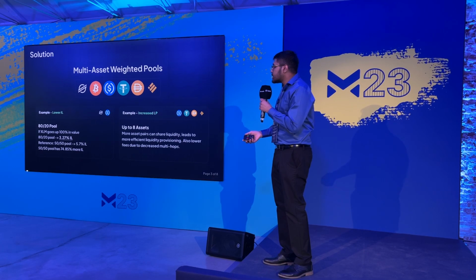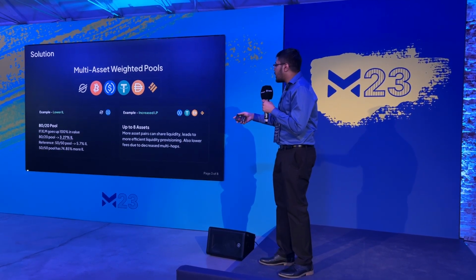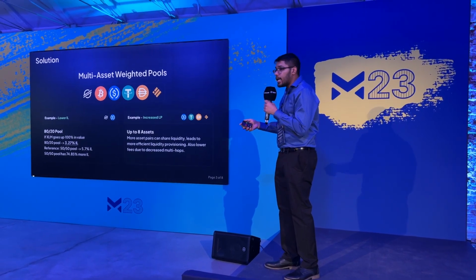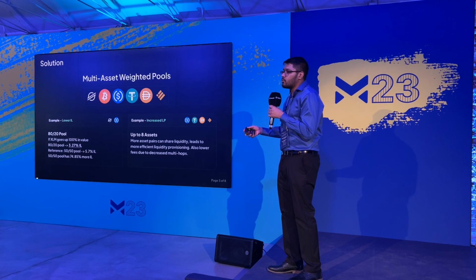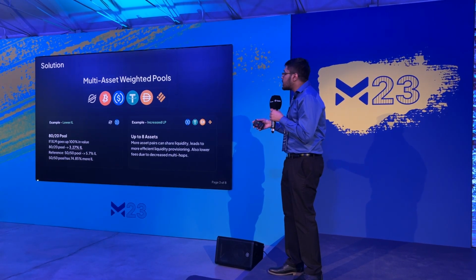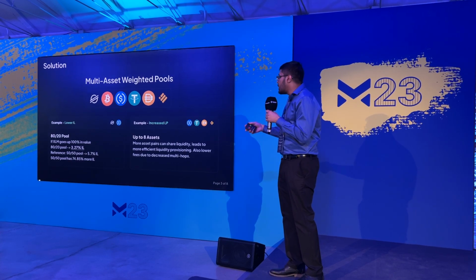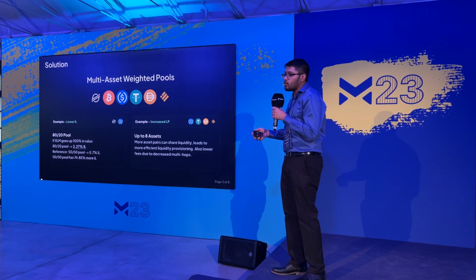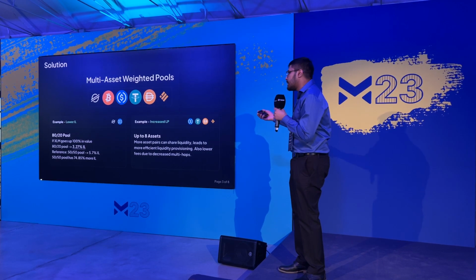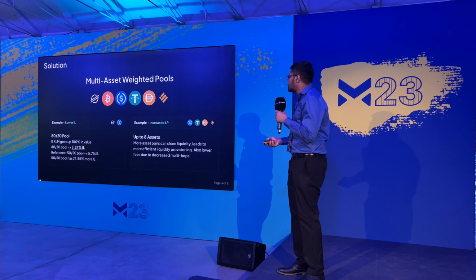Now, take a look at the first example again. XLM goes up 100% in value, but you can change the weight distribution to be an 80-20 pool. Now the end user is going to face 3.27% impermanent loss. This may not seem like a big difference from 5.7 to 3.27, but in fact it is roughly a 74% difference in the impermanent loss for the end user. And secondly, we can support up to 8 assets, a lot more choice for LPs.